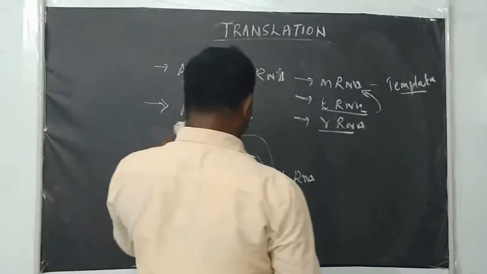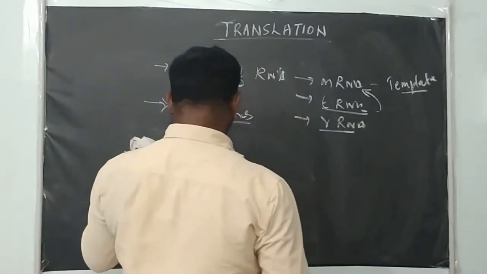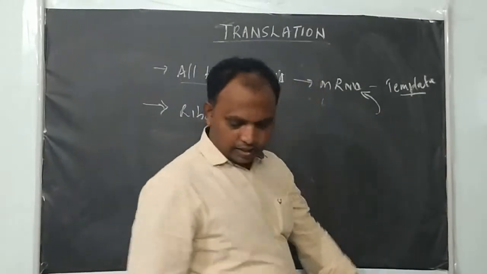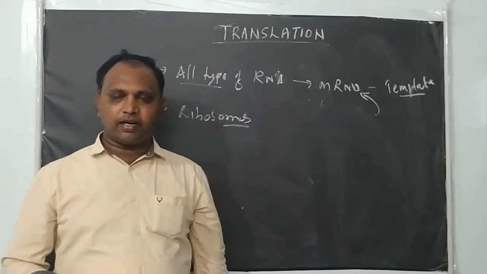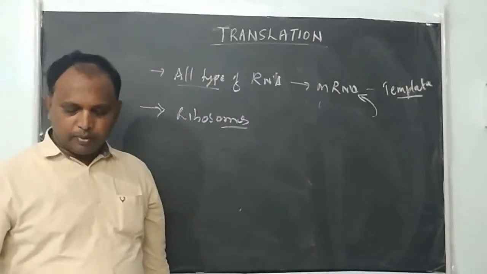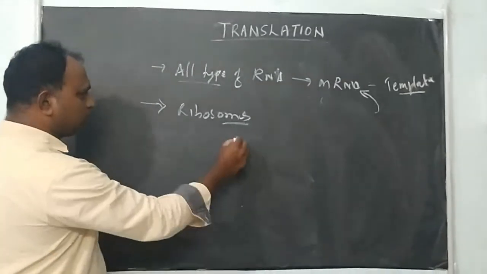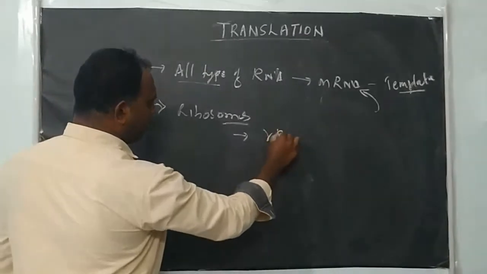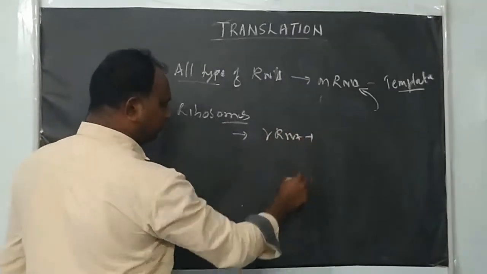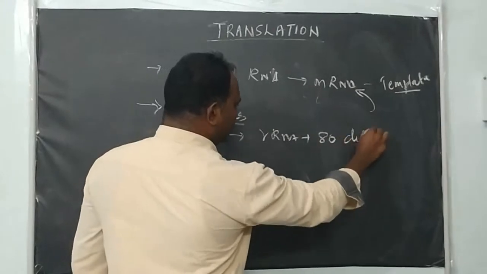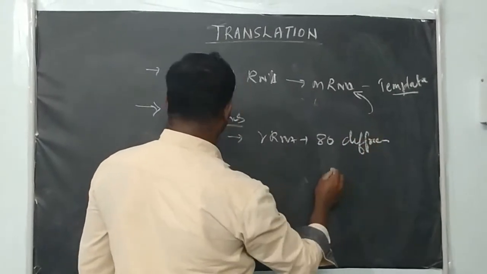So next we will see the ribosome. The ribosome is considered a cellular factory and is responsible for the synthesis of protein. Ribosomes in our cells contain different types of rRNA plus different types of protein.